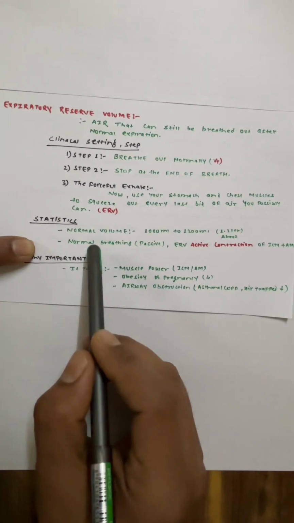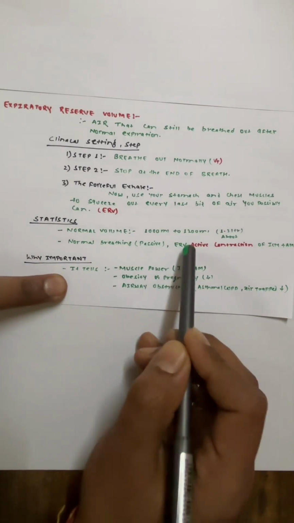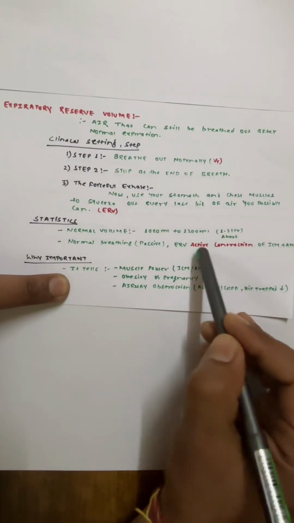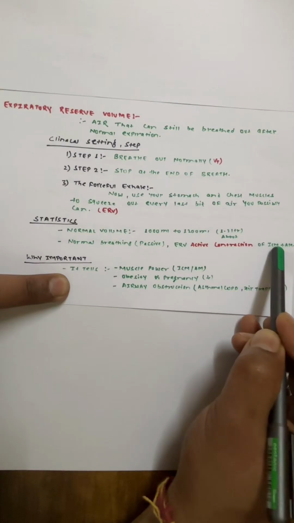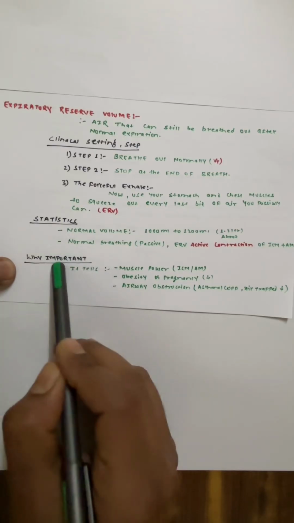Okay, so normal breathing is passive. Breathing out, but expiratory reservoir volume, whatever the amount of air you will exhale at that time, active contraction will be in the intercostal muscles and the abdominal muscle. Now we'll talk about why it is important.